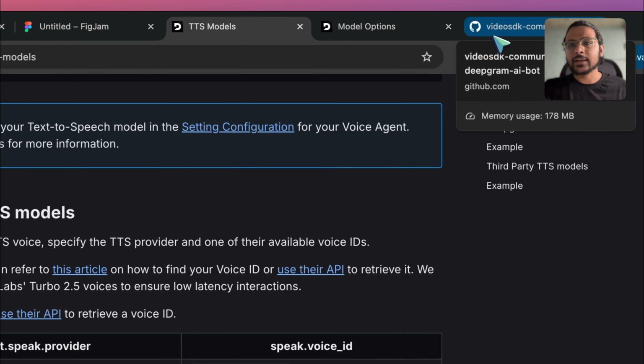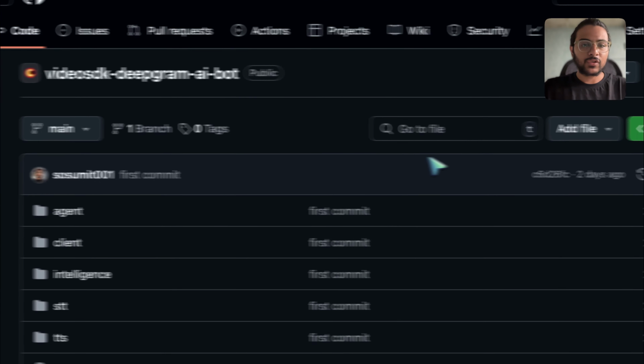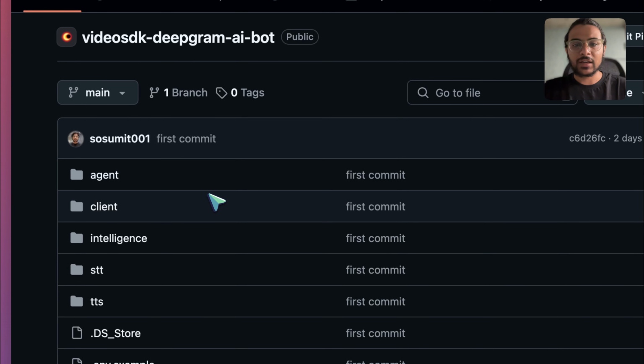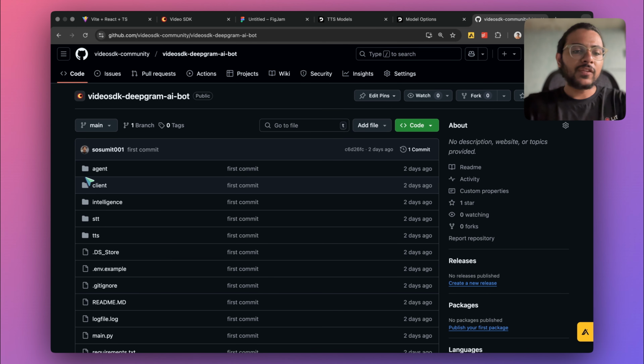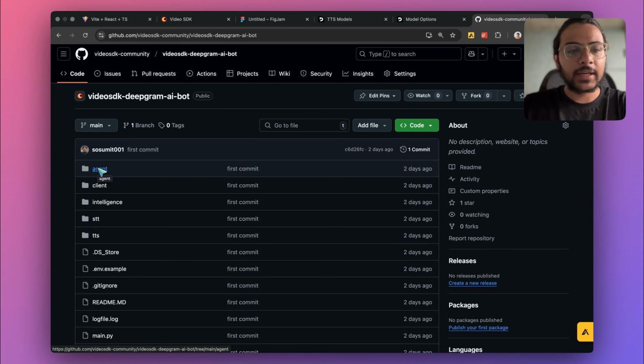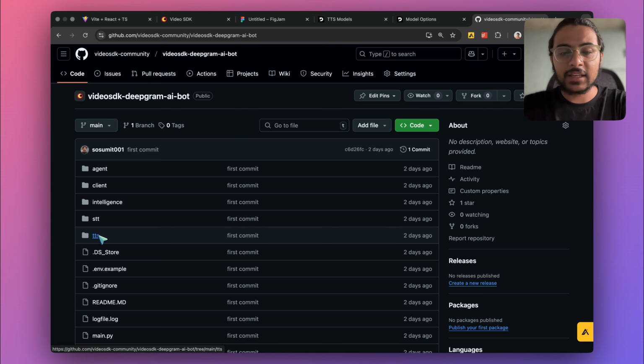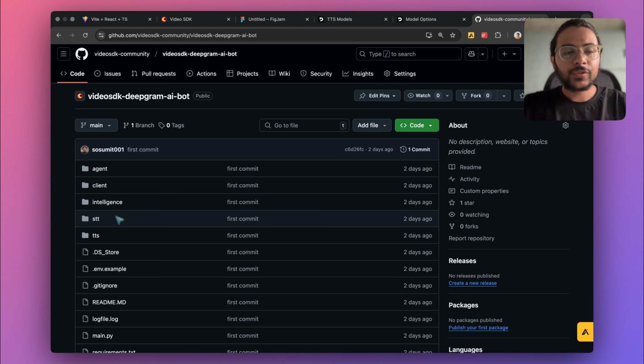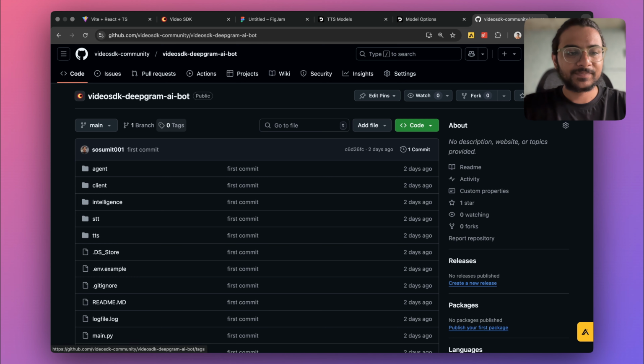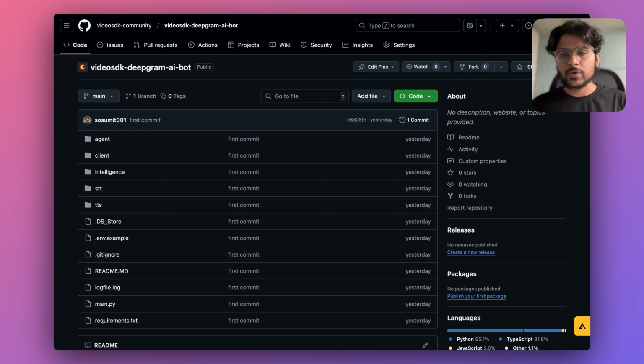Okay, last thing, I also created a GitHub repository for you, and it is structured in a way that makes more sense to you. So you will find how this bot is joining an online meeting, how we are adding listening capabilities to this bot, and how we are utilizing Deepgram's voice agent to create a custom track for this agent. First let me tell you how you can get started with this project, and then we are going to discuss each individual component. Now let's see how you can get started with this project so that you can experiment with all the things I just discussed.